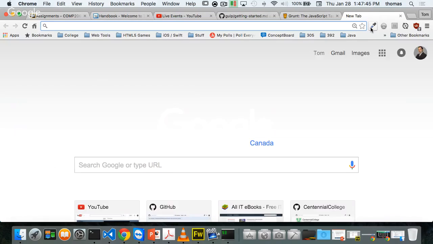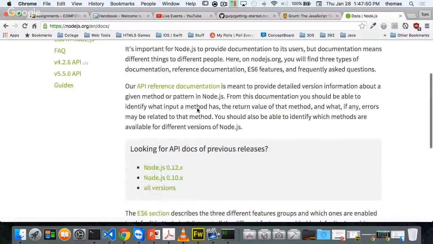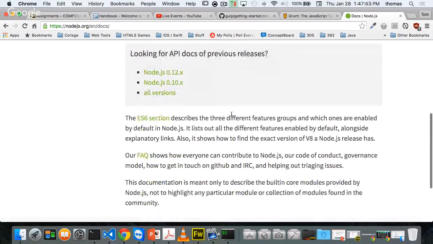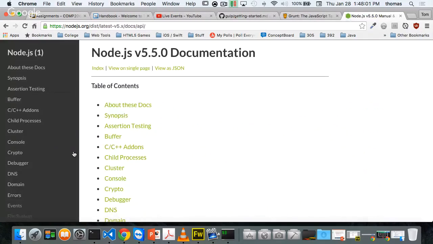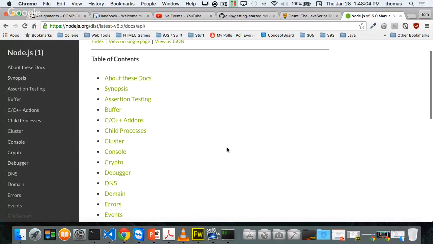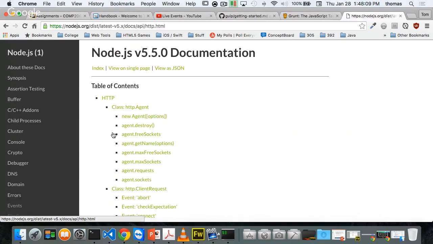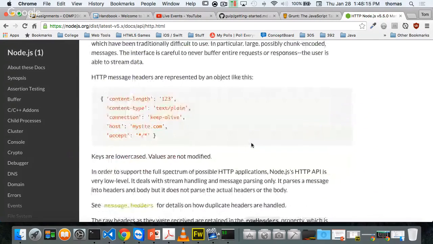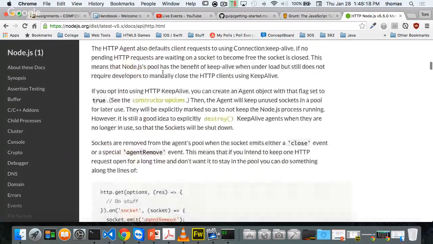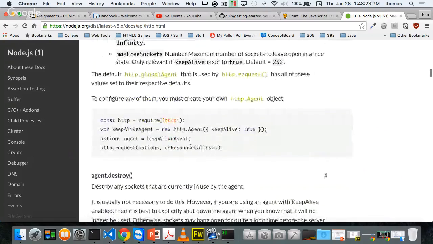So I'm going to go up to Node.js, and this is where we look for some of this stuff. I go to the docs for Node.js. Again, there are different versions of the documentation. I can definitely look at version 5.5. That's the API we want to look at because it's most likely in line with this one. It talks about a bunch of different things. What I want to use is the HTTP module that's part of Node.js. And if you notice, there is a definition of what the HTTP module does and the messages we get. We have HTTP agent, the get option, and so on. But what I want to do is require HTTP just like this.